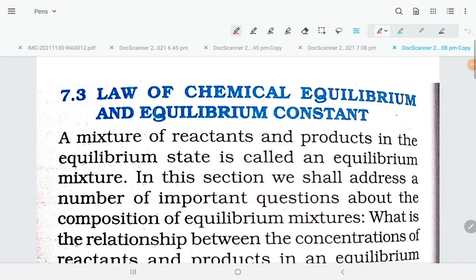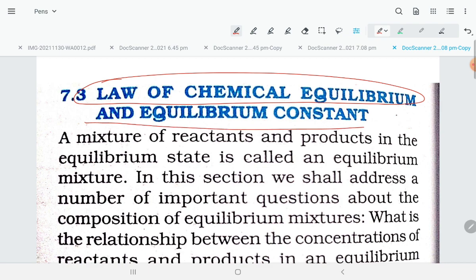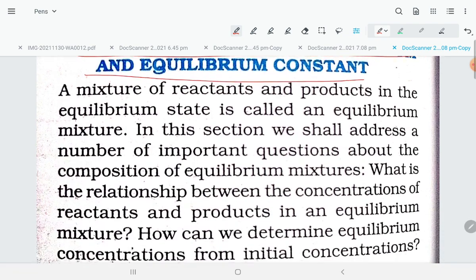Hello students, let us try to understand the law of chemical equilibrium and the equilibrium constant. These things we are going to study. So what is the meaning of this, students?